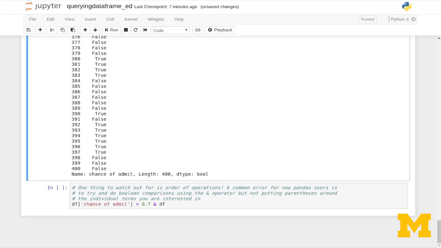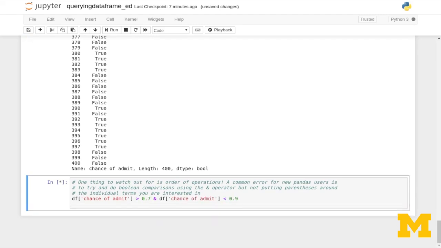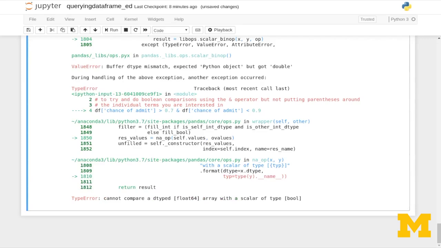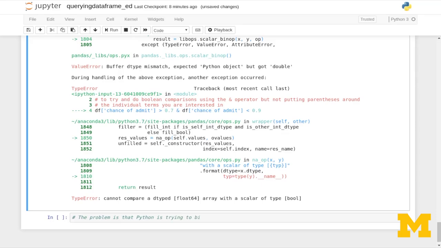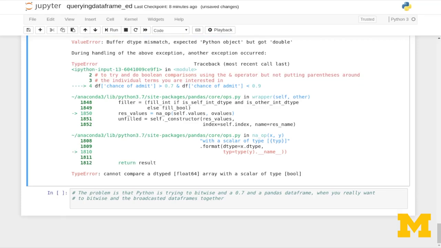So df sub chance of admit greater than 0.7, ampersand df chance of admit less than 0.9. And we see that there's an error for this as well. The problem is that Python is trying to bitwise AND a 0.7 and a Pandas data frame when you really want to bitwise AND data frames together.